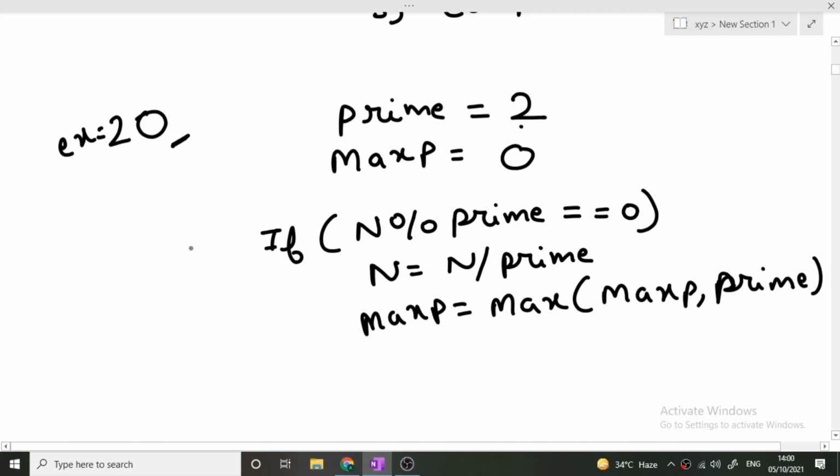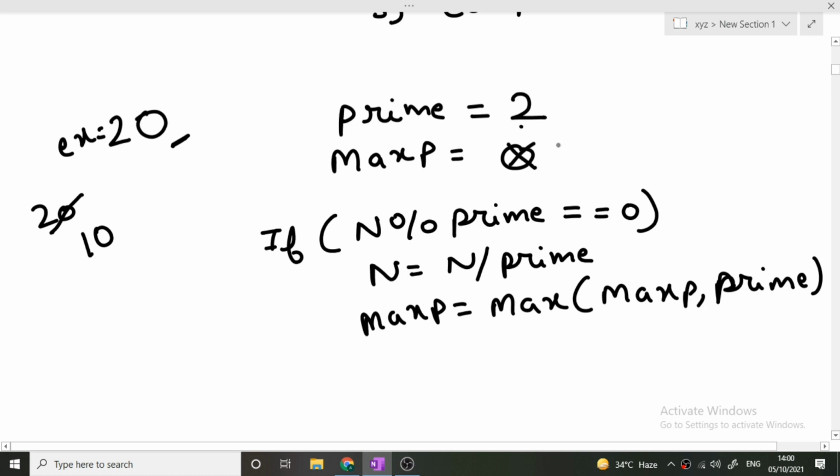Now let me dry run it. Once we had 20 with us, prime numbers start from 2, and we know that 20 is divisible by 2. So we will enter this if condition, and 20 will be divided by 2 and remain 10. Now this if condition is fulfilled. We have to find the maximum prime. The current prime is 2 and max prime earlier was 0. Now we will compare 0 with 2, and our max p will change to 2 instead of 0.